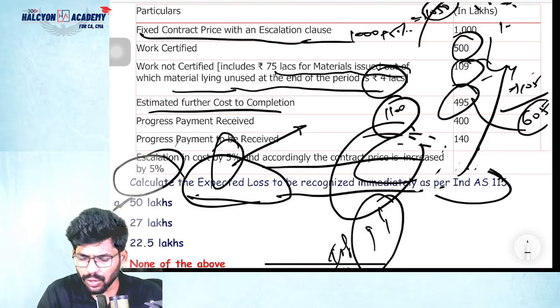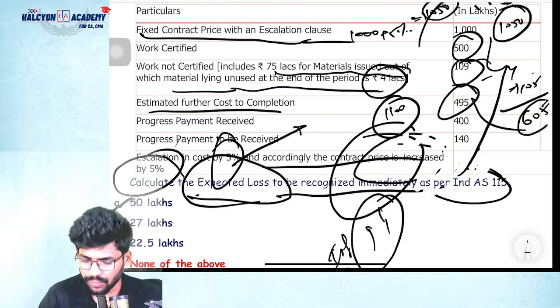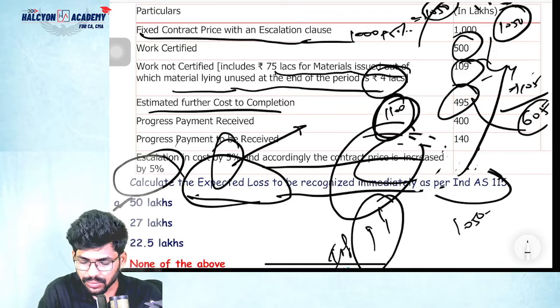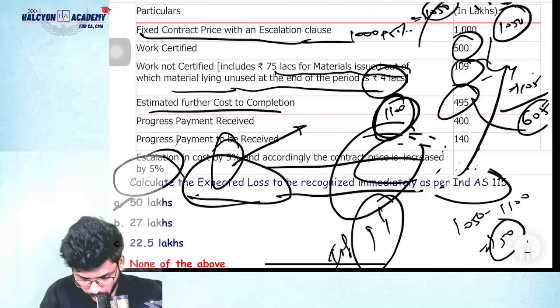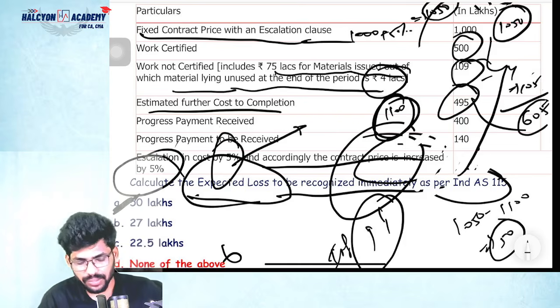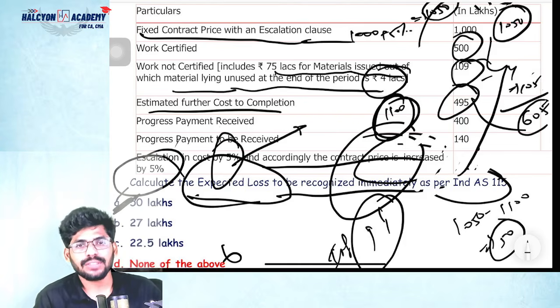So contract price is 1050 and cost is 1100. So 1050 minus 1100, how much? 50 is the loss, correct? So option A is the answer, guys. Please change this. Option A is the solution. Clear? So this is the question they are asking.